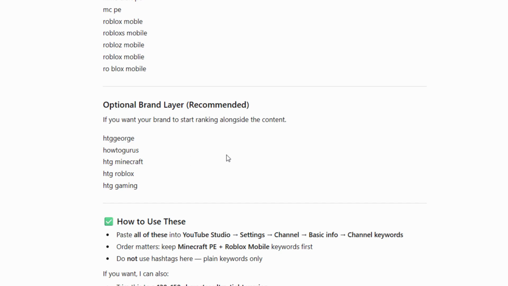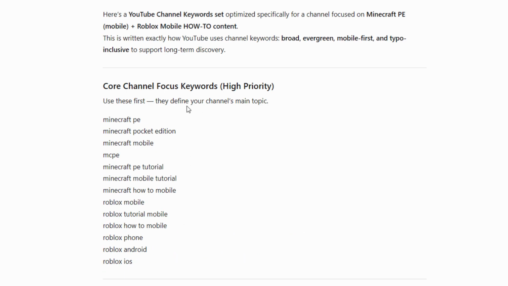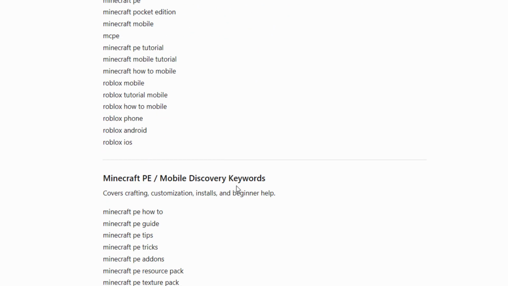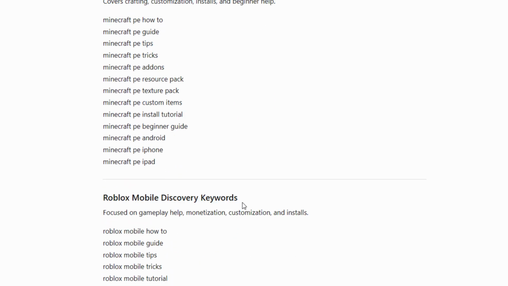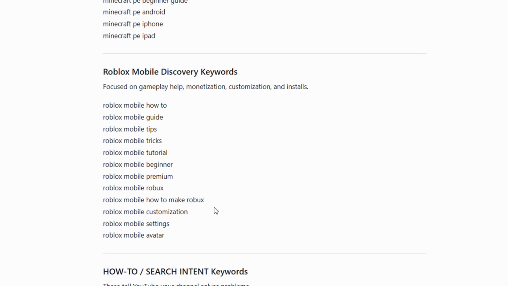and I figure that YouTube already knows your channel name. I wouldn't ever bother with the brand layer. We can start with just the core channel focus keywords in here, and then add to those a few more out of these other sets, which would be very focused on what we want to be doing.